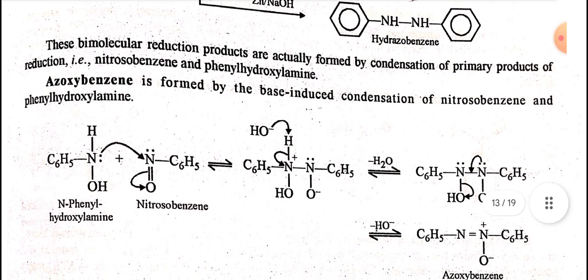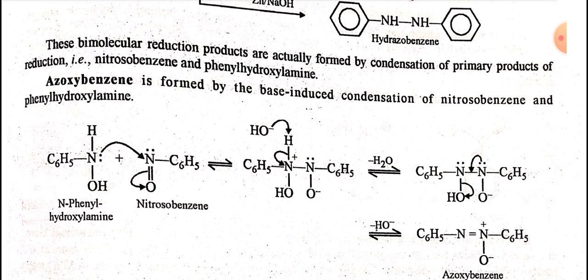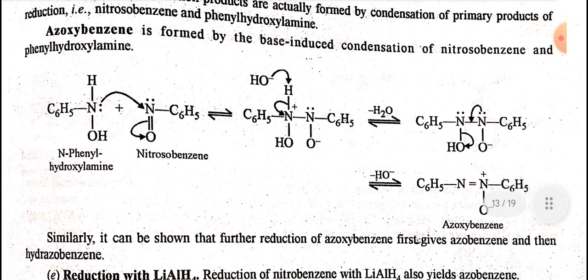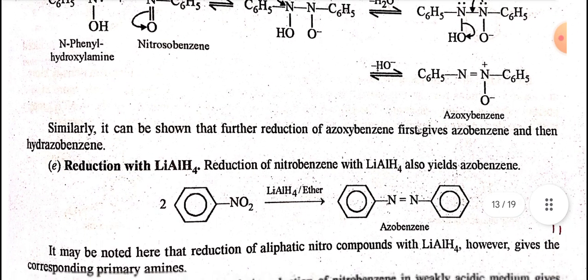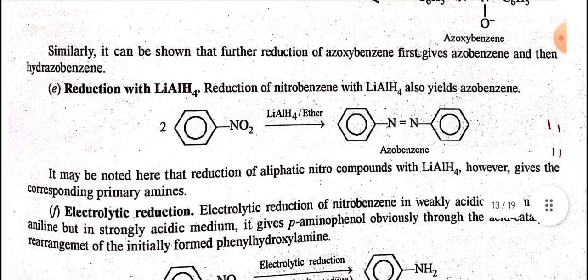These bimolecular reduction products are actually formed by the condensation of primary products of reduction, that is nitrosobenzene and phenyl hydroxylamine. Azoxybenzene is formed by the base-induced condensation of nitrosobenzene and phenyl hydroxylamine. When N-phenyl hydroxylamine reacts with nitrosobenzene, it first forms an intermediate which finally loses the water molecule and base molecule to form azoxybenzene. Similarly, it can be shown that further reduction of azoxybenzene first gives azobenzene and then hydrazobenzene.